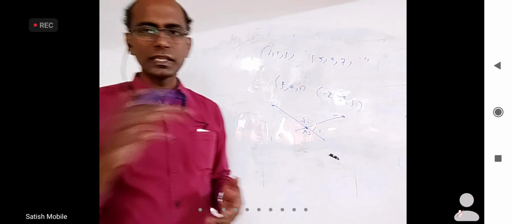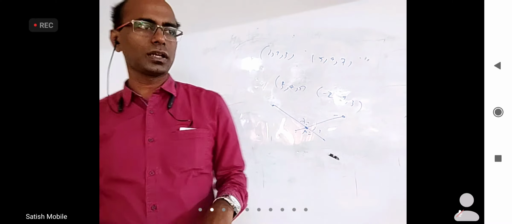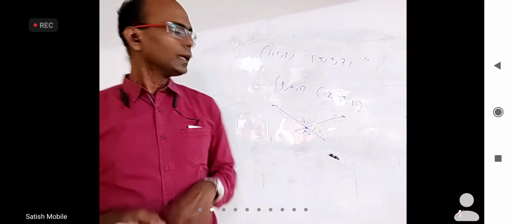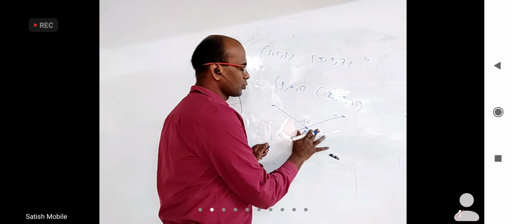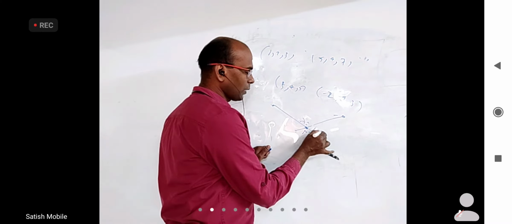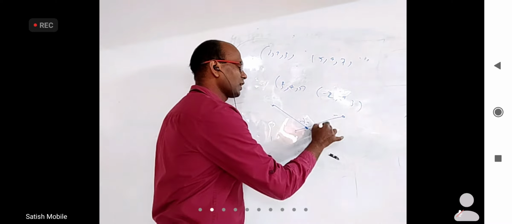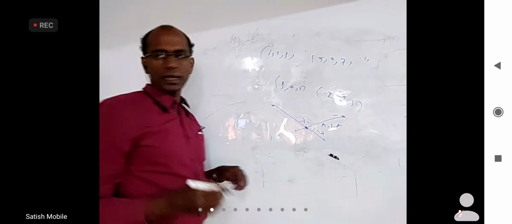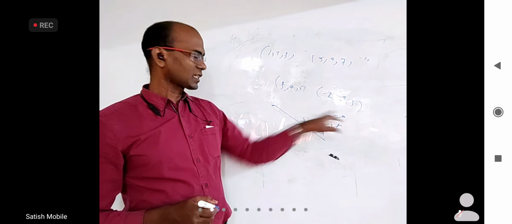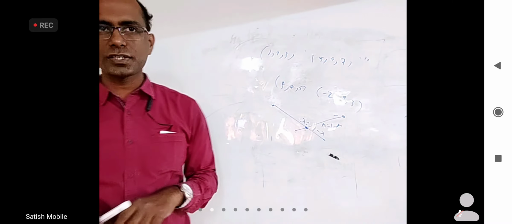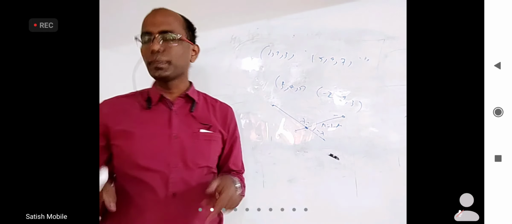Again, you will get 3 equations, but 2 unknowns. You solve 2 equations, you will get lambda and mu, put it in the third equation. If they satisfy, they are intersecting, otherwise not. But the solution became a little complicated, and I gave you this idea. Instead of lambda is to 1, you take lambda is to 1 minus lambda. Instead of mu is to 1, assume this point will divide in the ratio mu is to 1 minus mu. And then find this point by section formula for these two. You will not have any denominators in the section formula because this plus this is 1, this plus this is 1. Now equating will be easier.